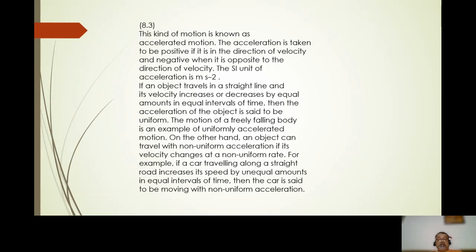On the other hand, an object travels with non-uniform acceleration if its velocity changes at a non-uniform rate. For example, if a car traveling along a straight road increases its speed by unequal amounts in equal intervals of time, then the car is said to be moving with non-uniform acceleration.